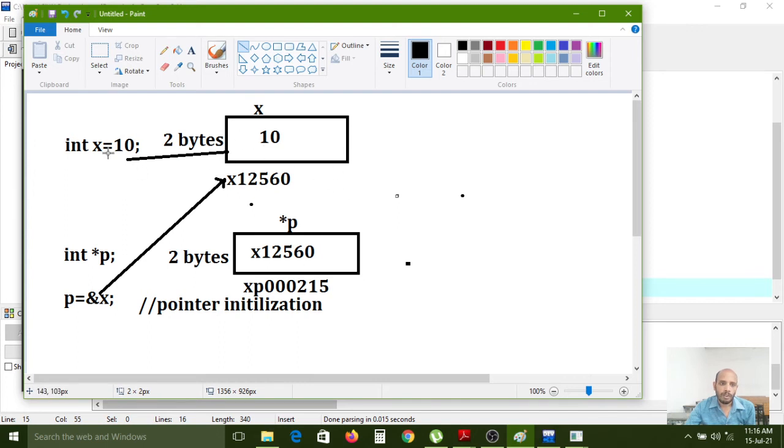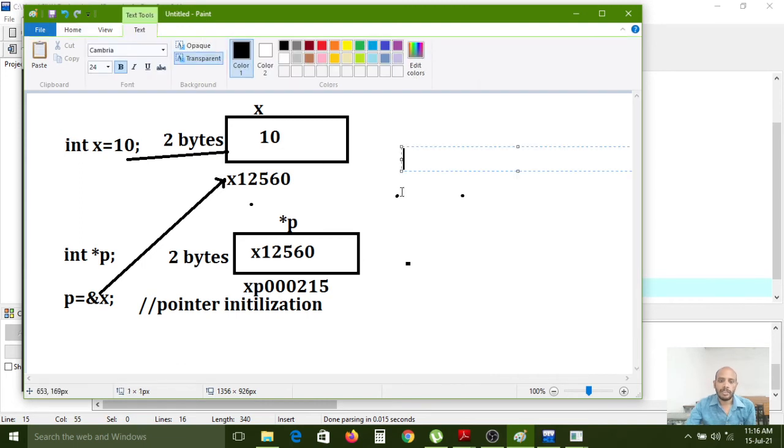After that, if you want to print this X variable, you have to write the statement like this: %d, X. While accessing this X variable for printing, first the printf function checks whether this X variable is available or not. If the X variable is available, then again it will check the memory address.